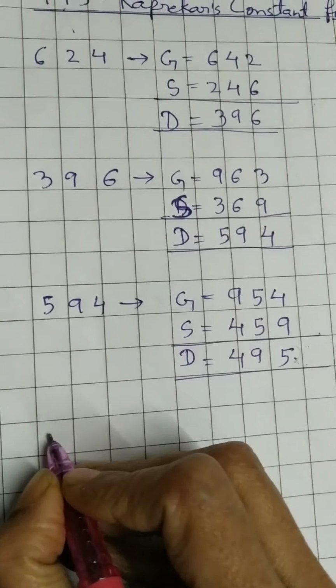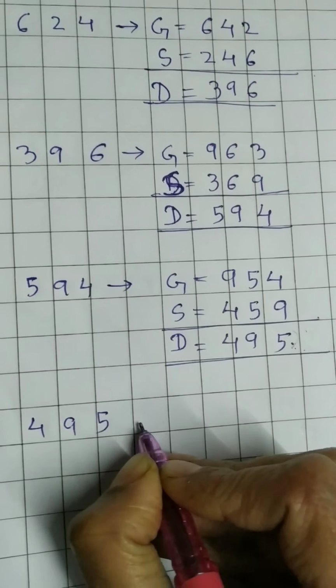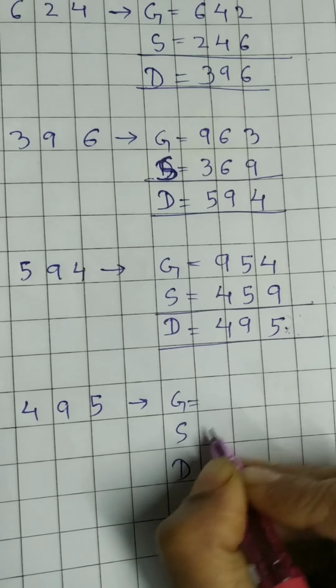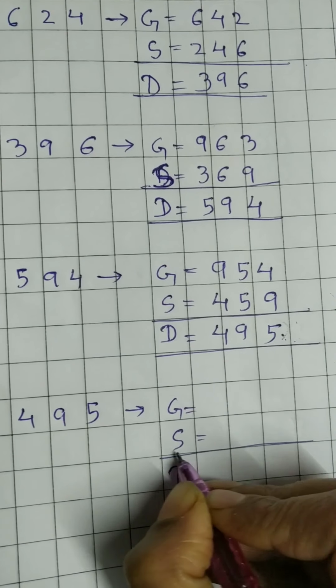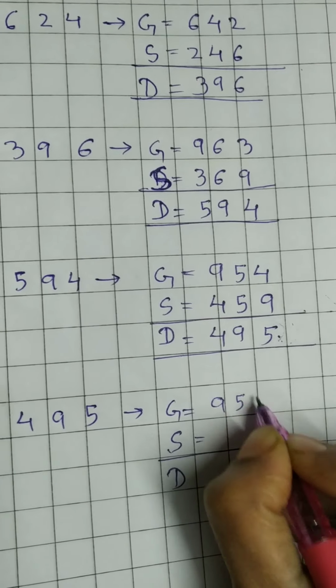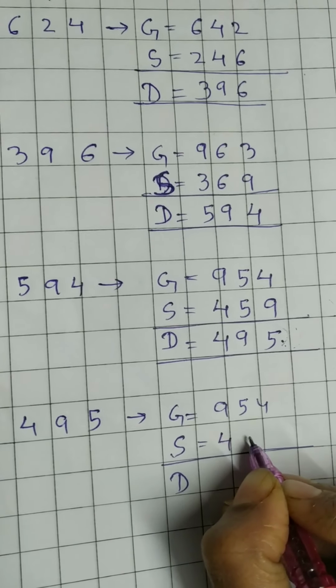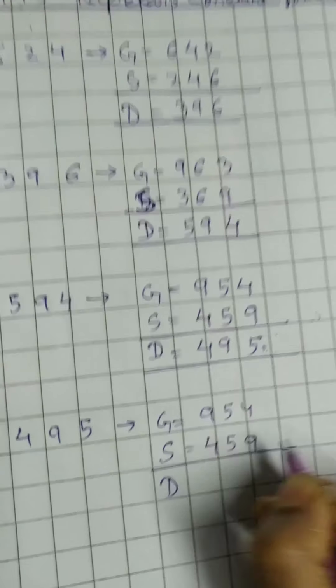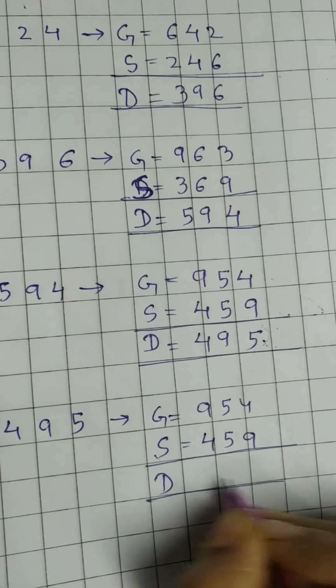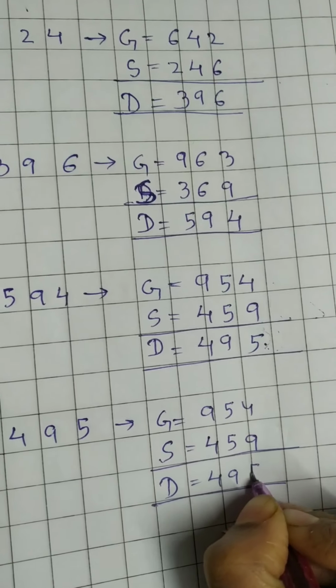Let us check. 495. Rearrange to make the greatest, smallest, and the difference of those numbers. So greatest will be 954, smallest will be 459, which is the same as in the above step. So obviously the difference will be 495.